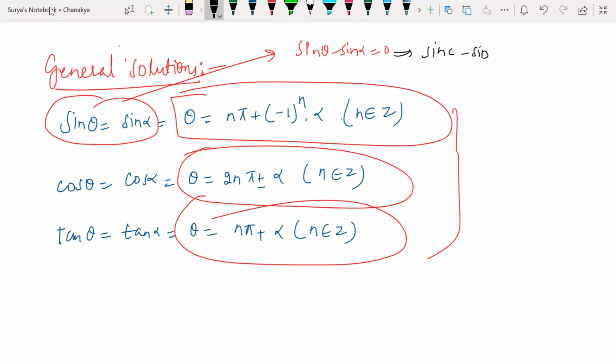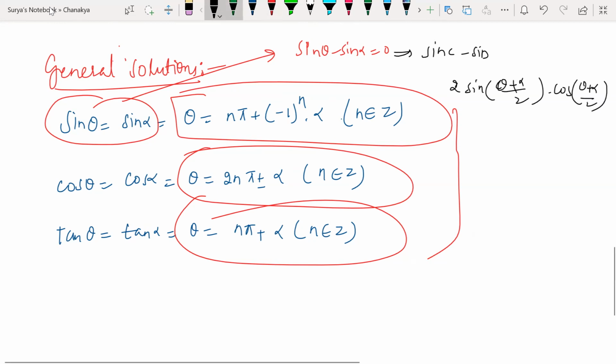The sin C minus sin D formula is 2 times sine of (theta minus alpha) by 2 into cos of (theta plus alpha) by 2. Any doubts? Clear? This is equal to 0. Now look at this.